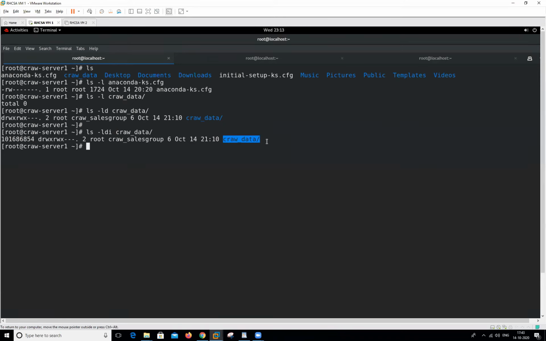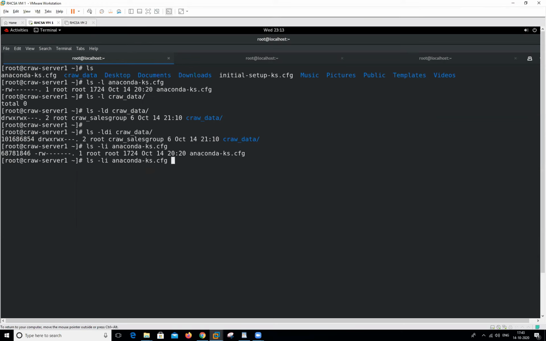When we create any file and folder in Linux, all the files and folders have their own inode number, their own index numbers. So by using this particular syntax, we can check the index number of this particular folder, this particular directory. For any file, we can also use this. What is the index number of this? This is the index number of this particular file. So for files and folders, we can use it for the same.